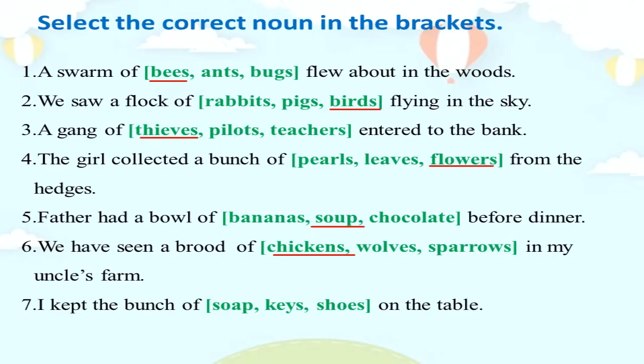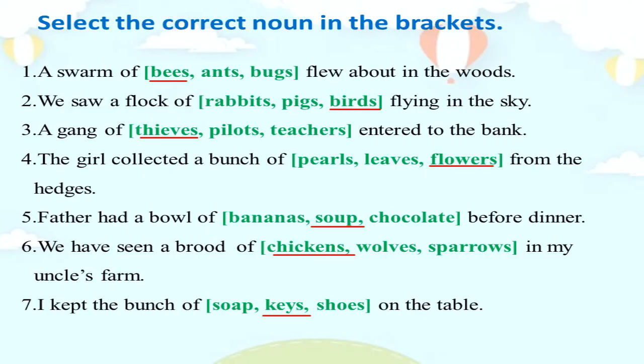The last sentence. I kept the bunch of soap, keys, shoes on the table. What is the word that goes with the bunch of, it is keys. I kept the bunch of keys on the table.